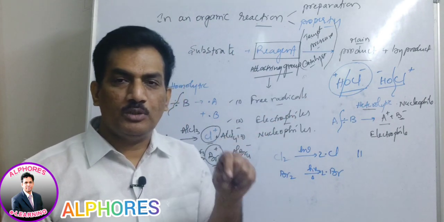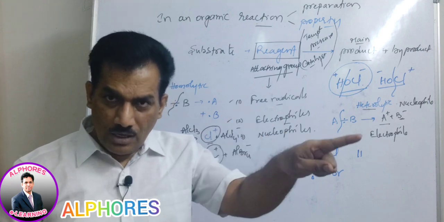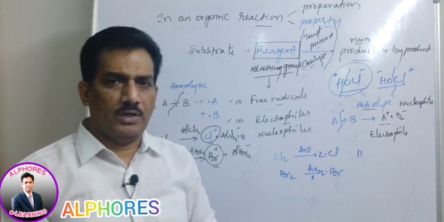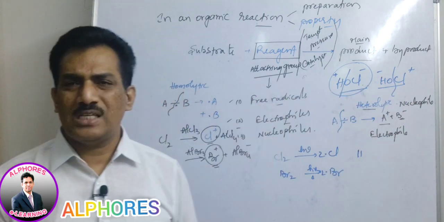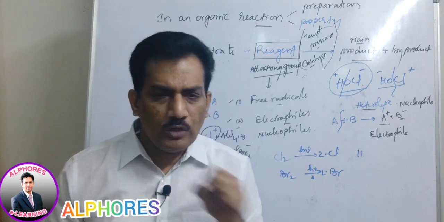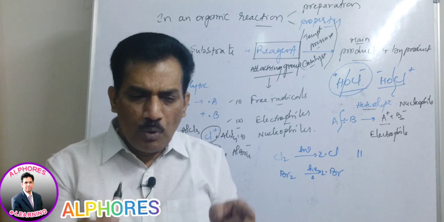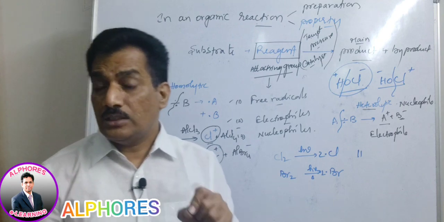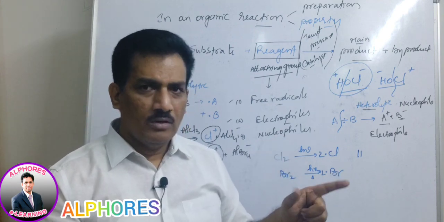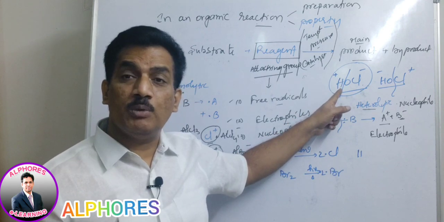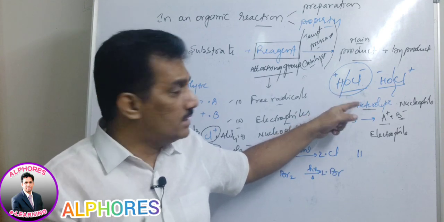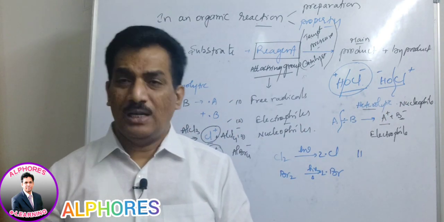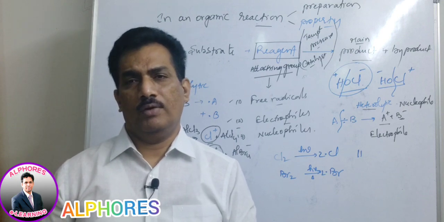If you observe HOCl as an acid, it belongs to inorganic or physical chemistry. But you should be keen on this. When we consider HOCl, hypochlorous acid, as the reagent, and it is going to attack any substrate, how will the bond be cleaved? First of all, you should know that it undergoes heterolytic fission. With the normal course, the bond would be cleaved here and H plus would be the electrophile released. But unlike that, here it is between OH and Cl, where Cl plus is the electrophile and OH minus is the nucleophile.